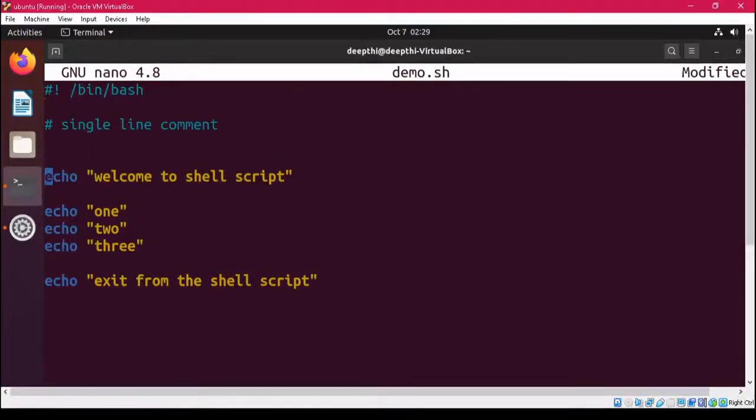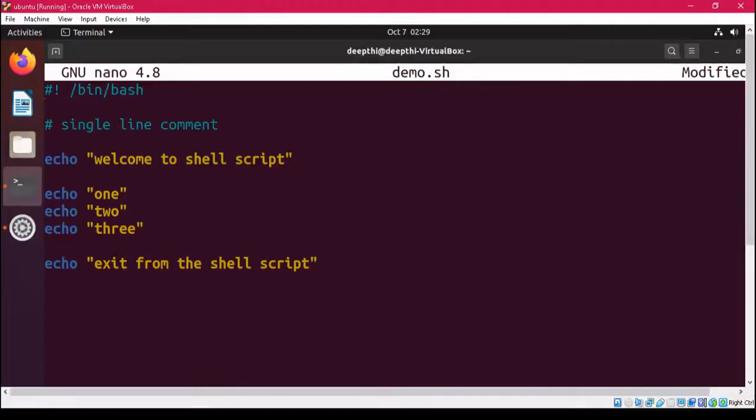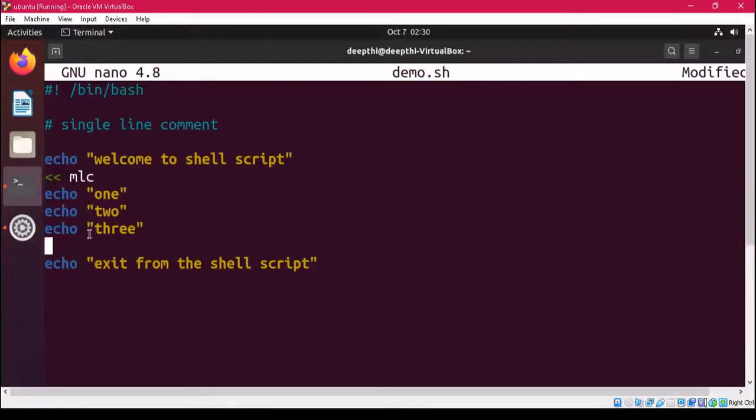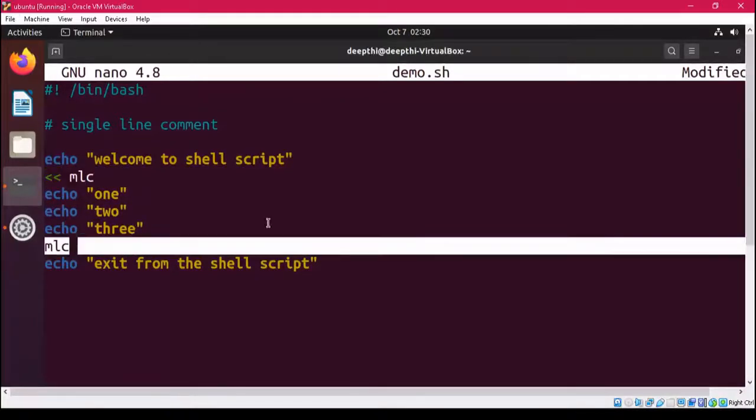For the multi-line comment, what we need to do is write this symbol 2 times, and then after that you can use anything. So I'm using MLC, and you have to end it wherever you want the comment to end. If you want to include only these 3 statements in your multi-line comment, then after them you write this word that you have used here. So I'm writing MLC, and then these 3 statements will become your comment and come under your multi-line comment. So this is the way we represent a multi-line comment.